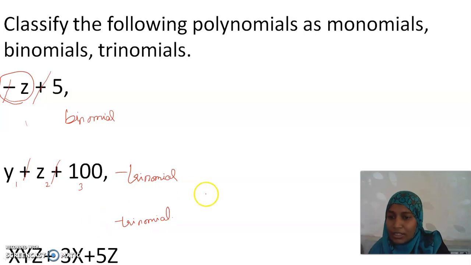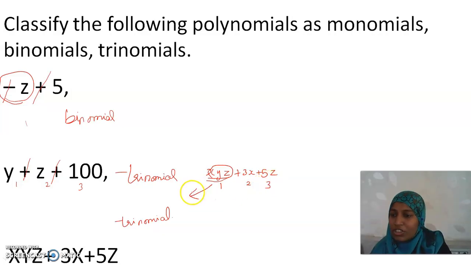I will make it clear here: x, y, z plus 3x plus 5z. Here will you split this again into 3 terms? No, xyz fully is one single term. So this is 1, 2, 3. So it is called a trinomial. Is it clear, my dear children? So let us continue the rest in the next video.